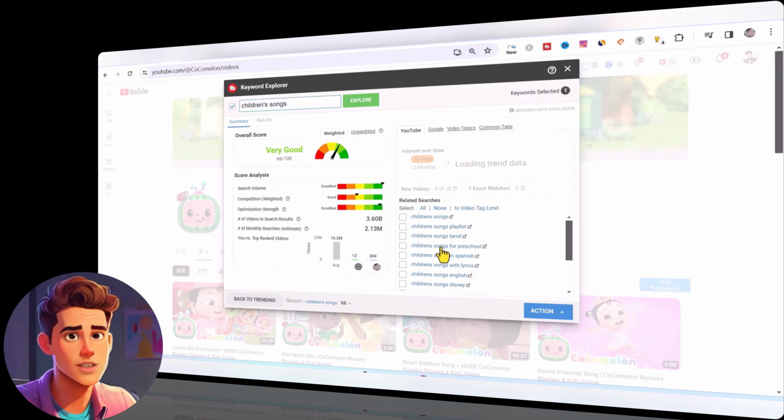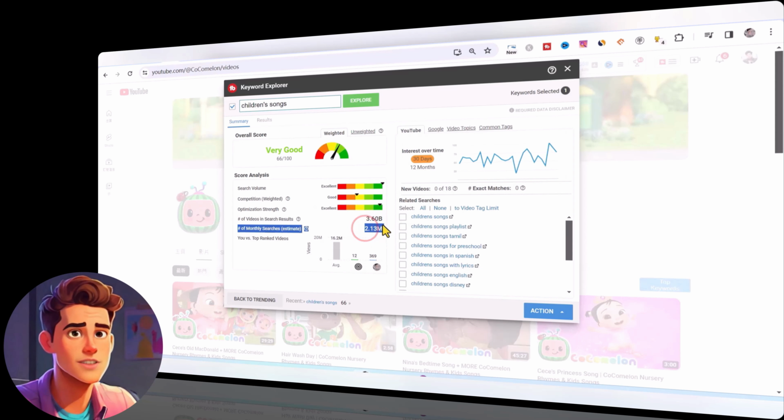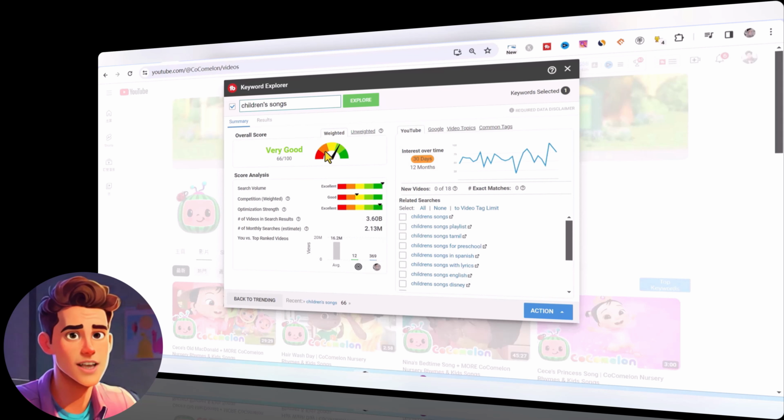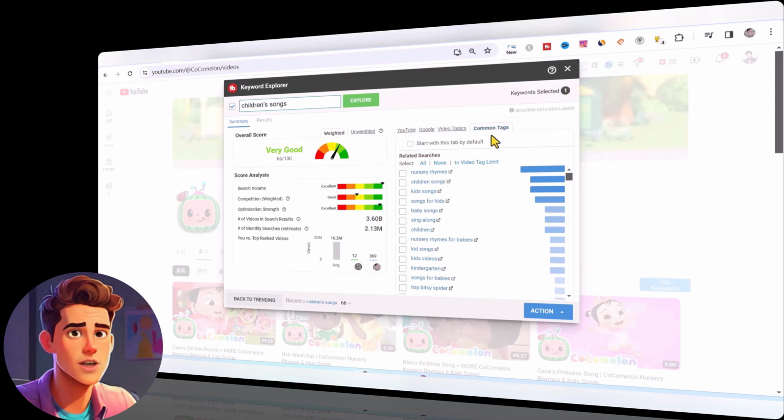In fact, it is a very good keyword in itself. The video search volume is very high, more than 2 million, so it is a very good keyword. If it is highly competitive, the pointer will reach the red color here, which shows that competition is fierce. But it reached green, which shows that its competition is low. If you want more keywords, we can also click on the tab bar here. The tag bar has many keywords with high search volume.